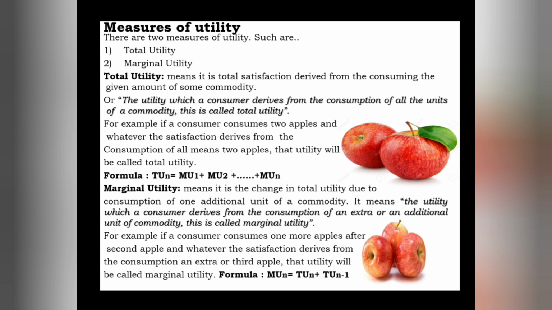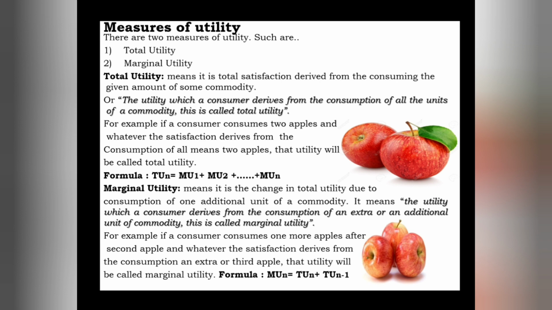So whatever utility is derived from the consumption of that third apple is nothing but marginal utility.